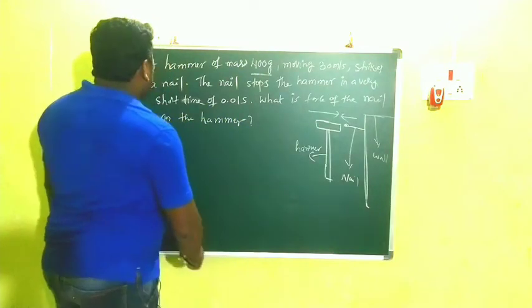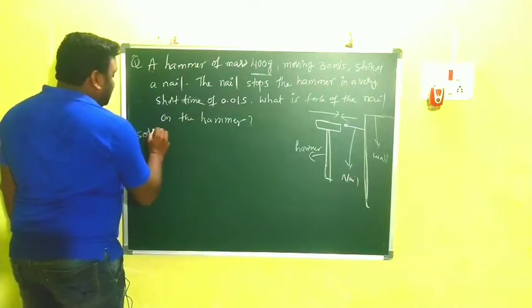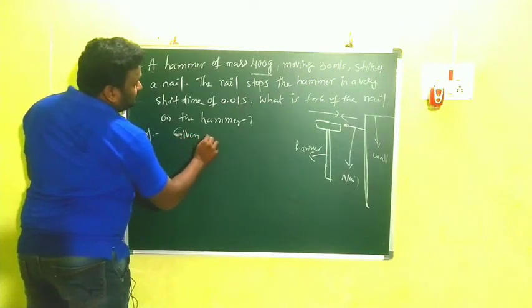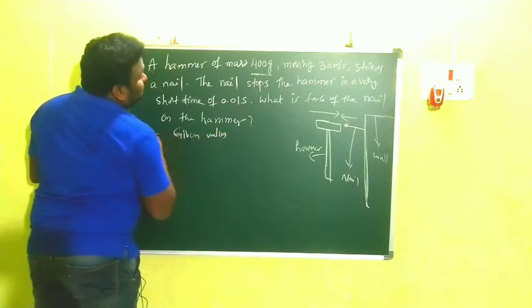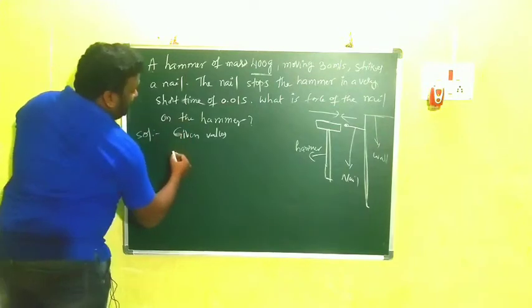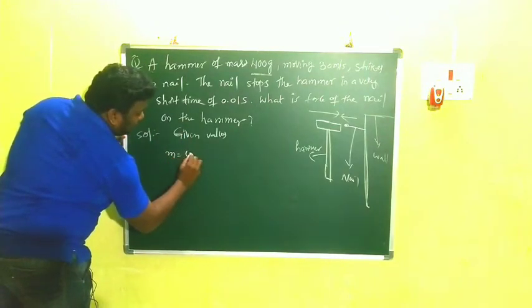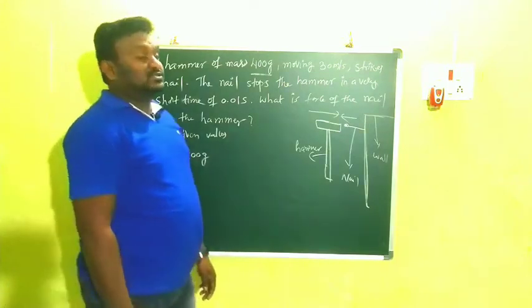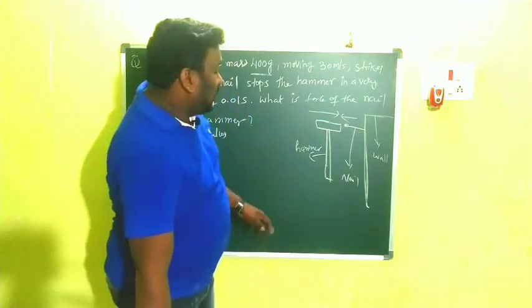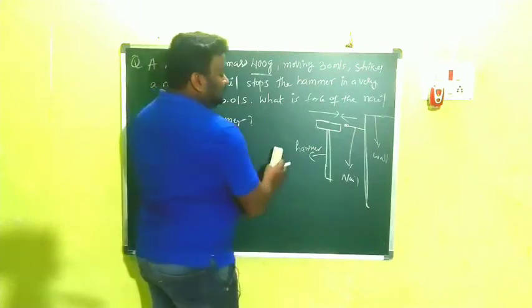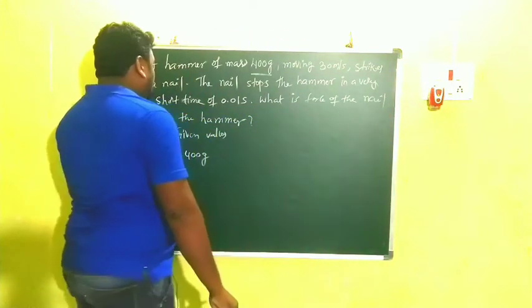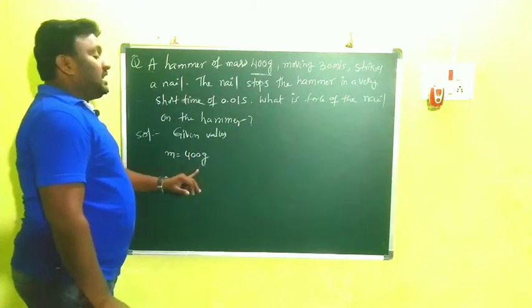So for that, first we write the given values. What are the values given? First you have to write the data. Mass of hammer, what is that? Mass of hammer should be 400 grams. So children, I hope you understand. I am erasing this one. Here mass is 400 grams.